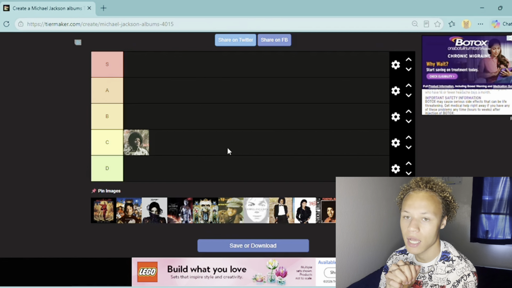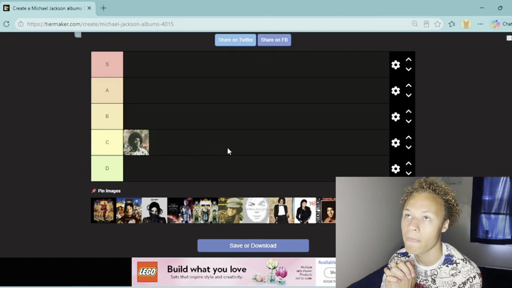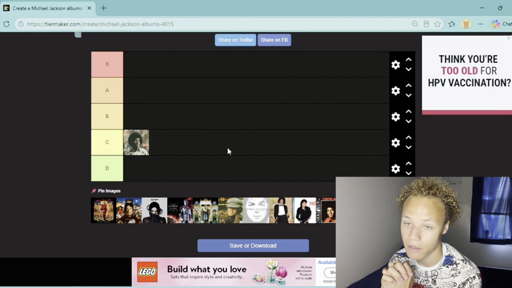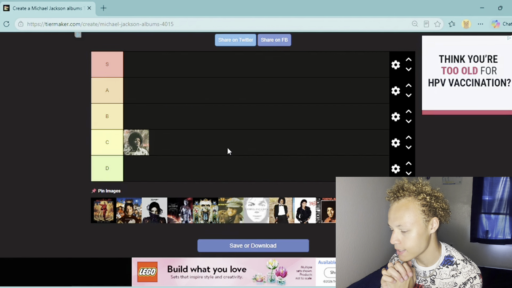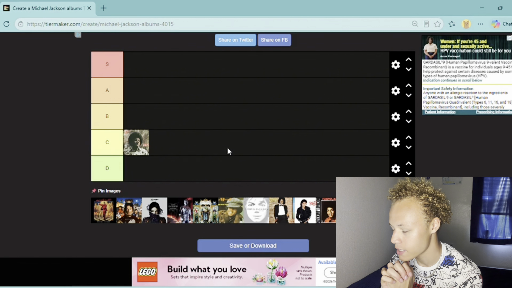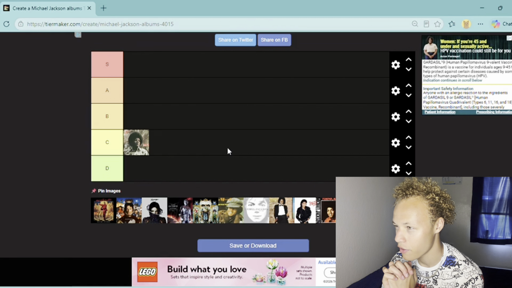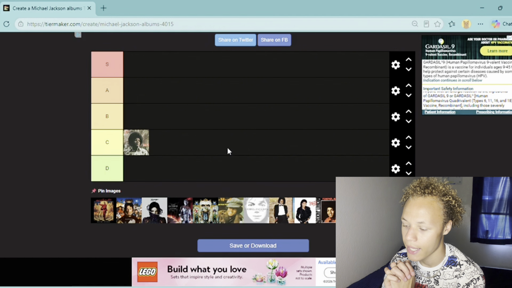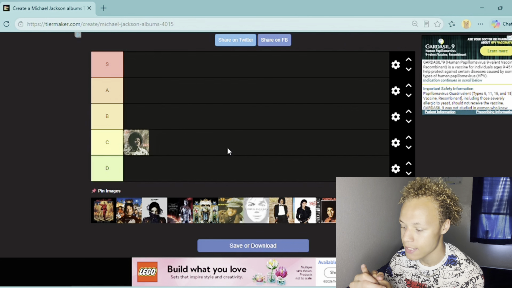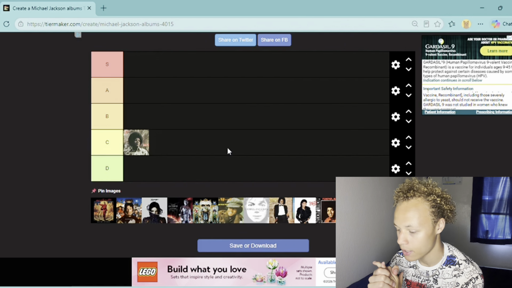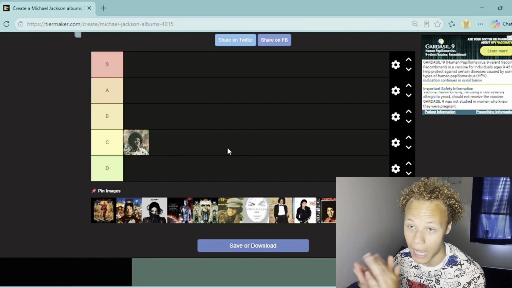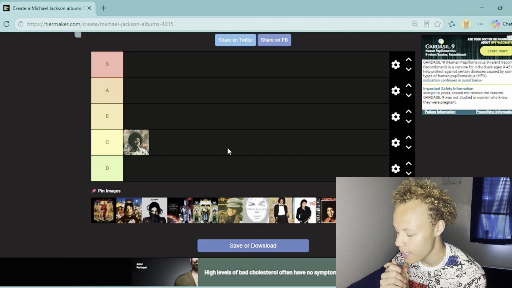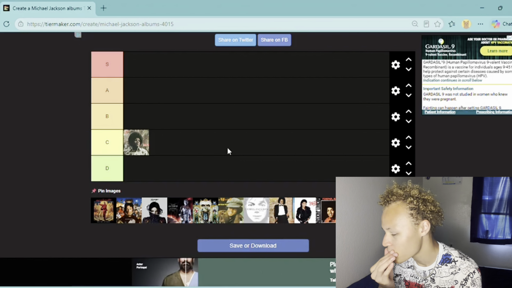Now, what are the songs that come to mind on this album? Of course, the title track, Ben. And there were a couple other songs that were pretty nice. There was The Greatest Show on Earth. There was People Make the World Go Around. What Goes Around Comes Around, that's another really good song I really did enjoy. Now, I put it in C tier because it's not overdramatically amazing, but trust me, there's going to be bigger, better albums coming up eventually on this list soon. So we're just going to continue going.